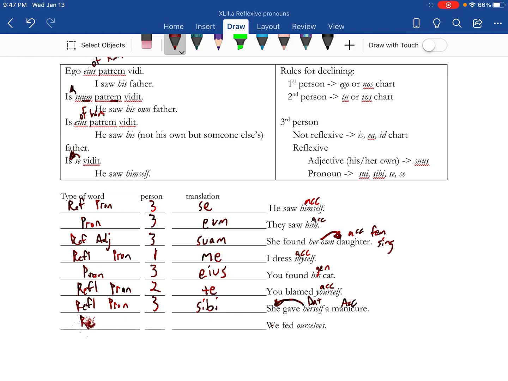So it will be sibi. We fed ourselves. All right, reflexive pronoun. But it's first person, so we need to use the ego nos chart. Ourselves is accusative and it's plural, so nos.